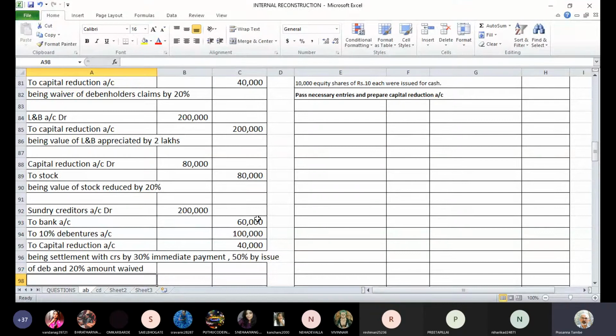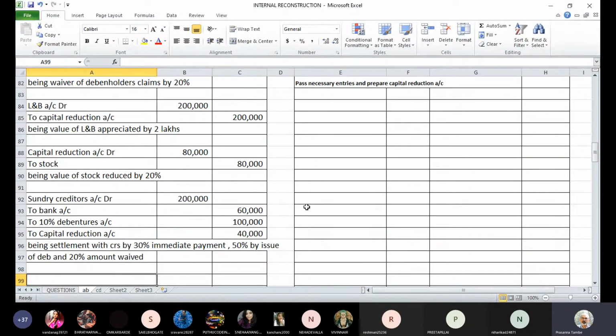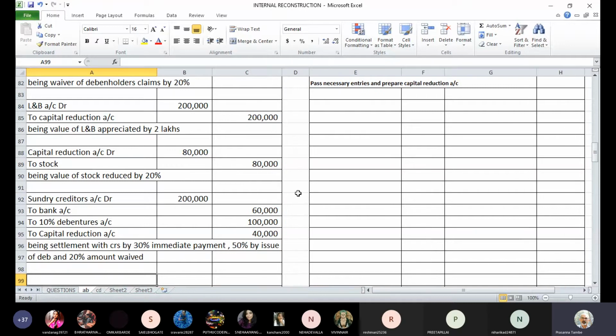Okay, this is how the settlement is done with the sundry creditors. Have you followed this adjustment and entry? Yes, sir. Okay. Everybody has followed now? Yes, sir.